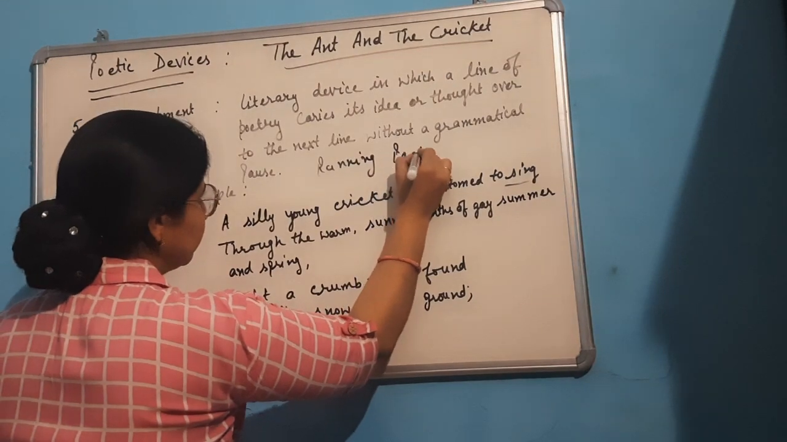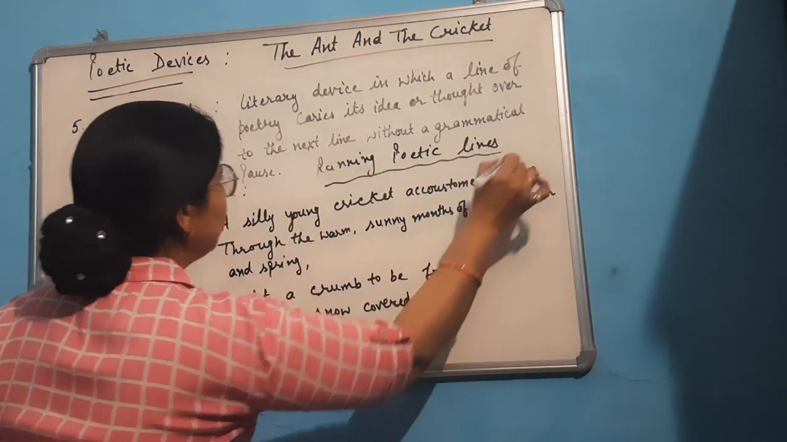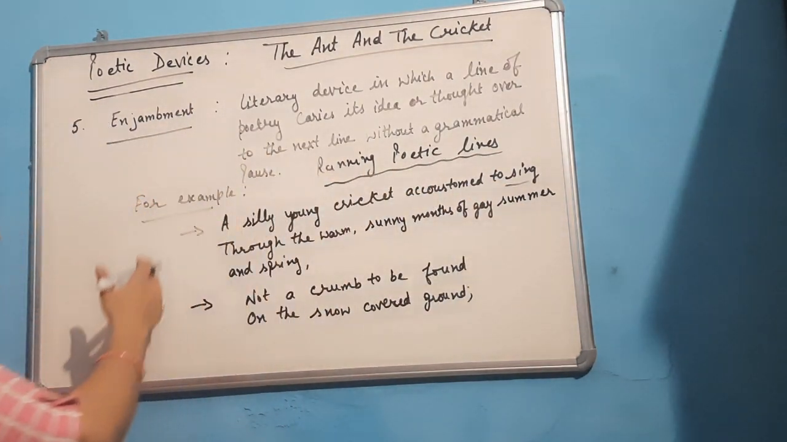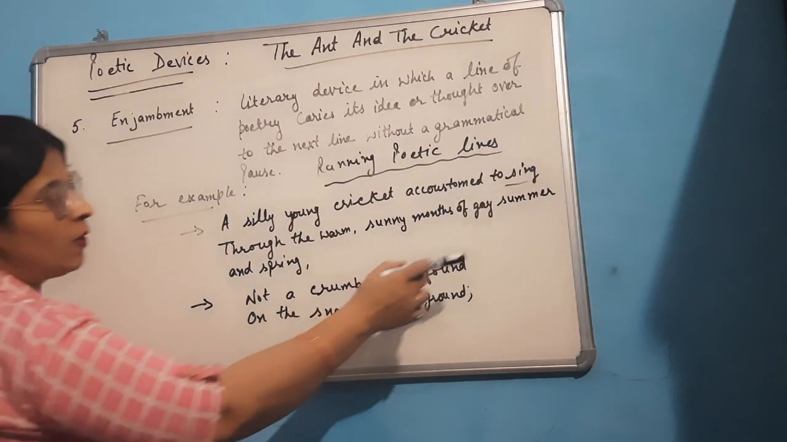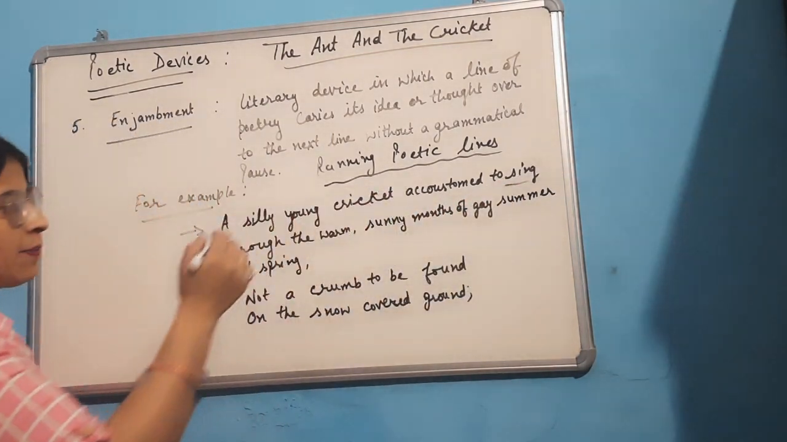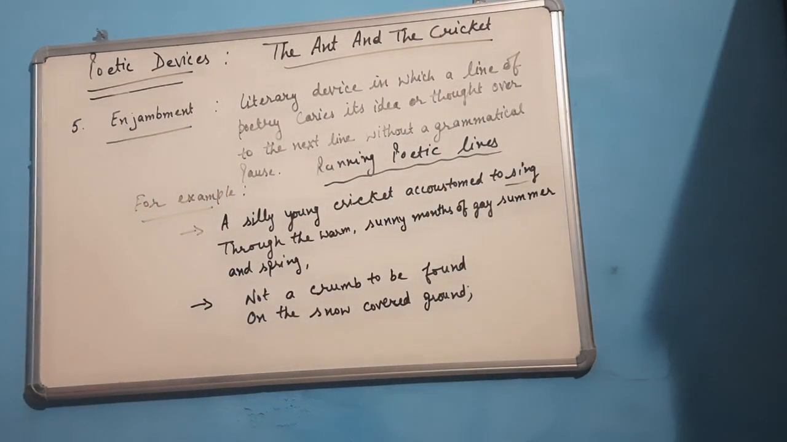Enjambment is the running of poetic lines. Means the same idea is carried to the next line. That means the poet has used enjambment. Or in short, we can say if no punctuation mark or grammatical pause is there at the end of the poetic line, that means the poet has used enjambment. I hope this poetic device, all the poetic devices and rhyming scheme is quite clear to everyone.